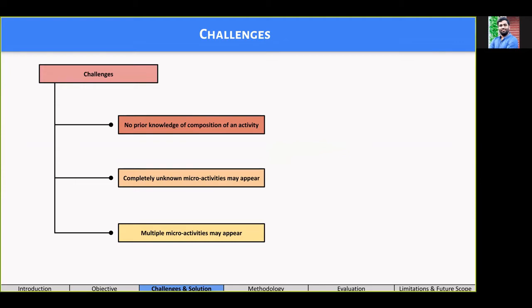a system. The first challenge is that unless it is pre-specified, the composition of an activity may not be known a priori. Subsequently, the number and exact pattern of microactivities may be difficult to search within a complex activity. This certainly limits the application of supervised learning in these cases.